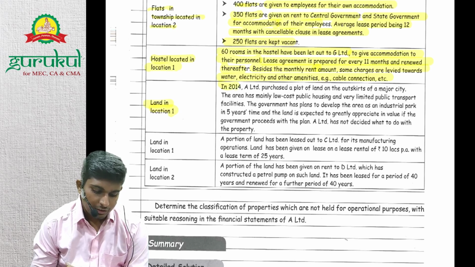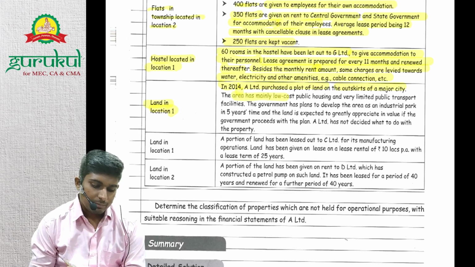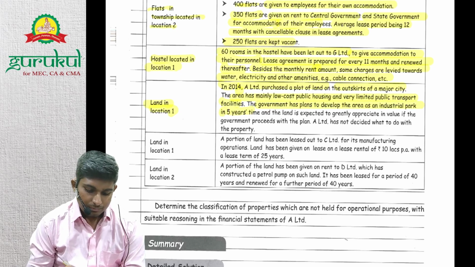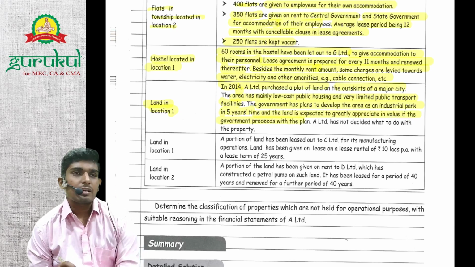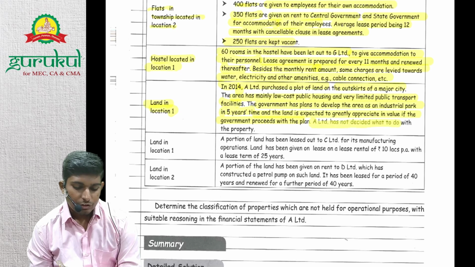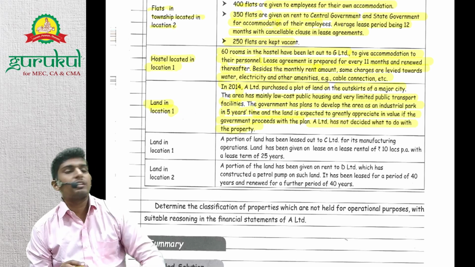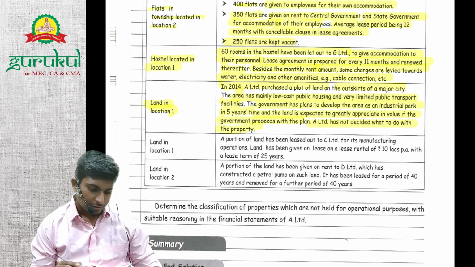Land in location 1. In 2014, A Limited purchased a plot of land on the outskirts of a major city. The area has mainly low cost public housing and very limited public transport facilities. The government has plans to develop the area as an industrial park in 5 years' time, and the land is expected to appreciate in value. So why did we purchase the land? For capital appreciation purposes. A Limited has not decided what to do with the property, whether they want to construct an office or not. So then it will be investment property, right.